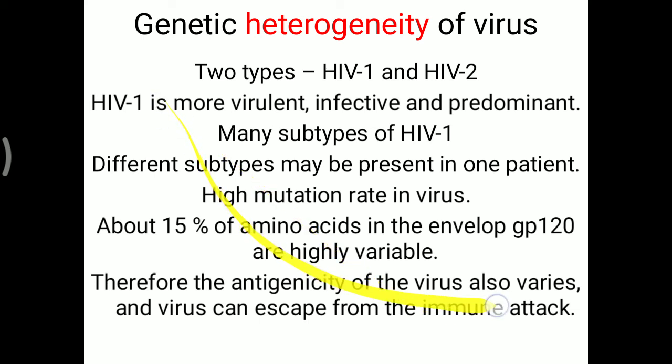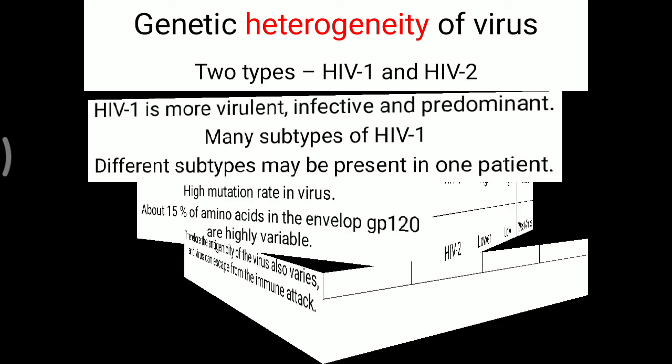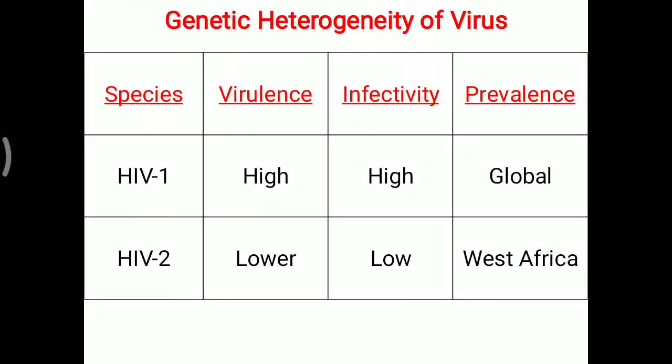So because of that, that particular virus is not affected by our immune system, and they can multiply enormously in our body. So about the species HIV-1 and 2, high virulence and infectivity is seen as well as global prevalence for HIV-1, while HIV-2 has lower virulence and infectivity, and it is mostly seen only in West Africa. So that is about the genetic heterogeneity.